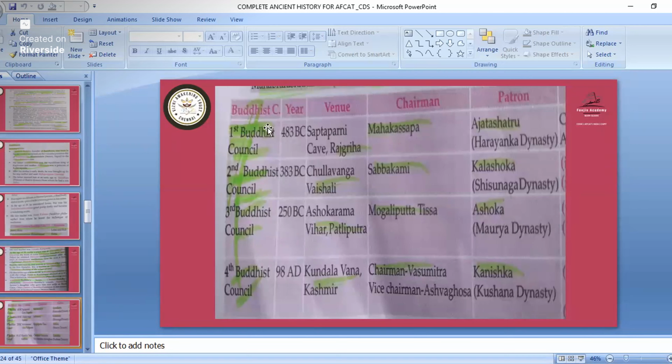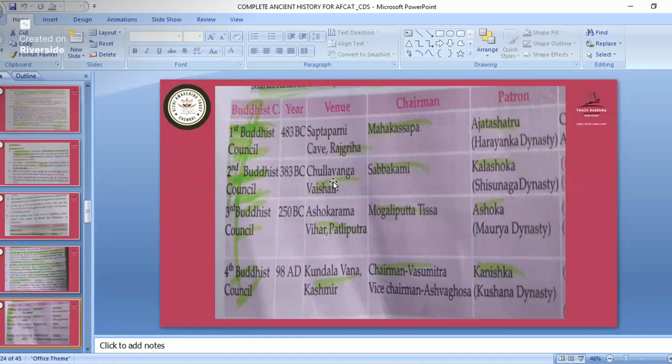Similarly, in Jainism we have 2 councils, and in Buddhism we have 4 councils. And all these 4 councils took place at which place? Who was the chairman during that council? And who was the king during that council? So the first Buddhist council was at Rajgir, Saptaparni cave, Rajgir. The chairman was Mahakassapa, and it was during the reign of Ajatashatru, Haryanka dynasty.